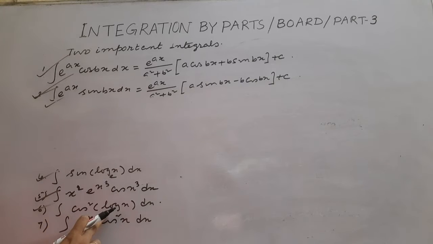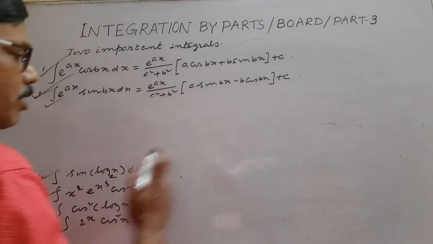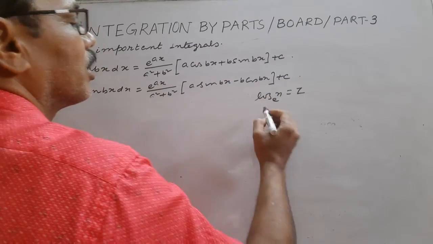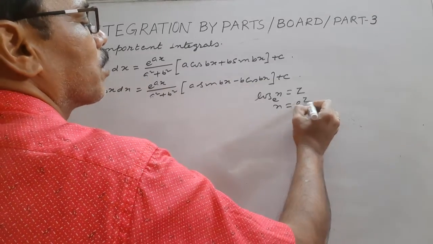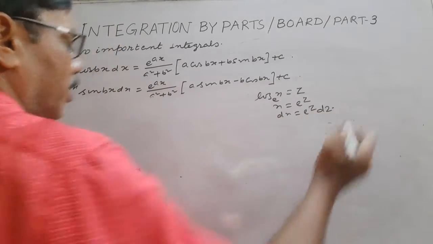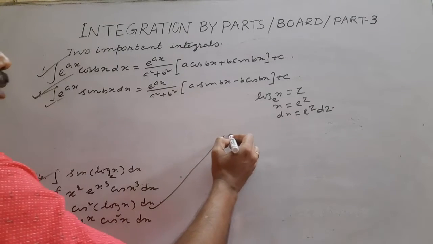So cos square log z. We have already solved this type of problem. Log x equals z, so x equals e to the power z, so dx equals e to the power z dz. Now look at the problem.